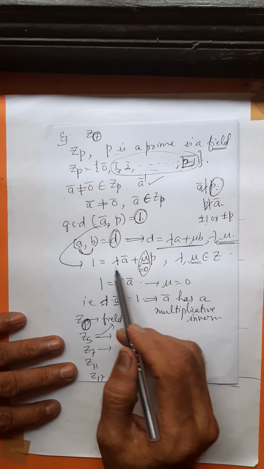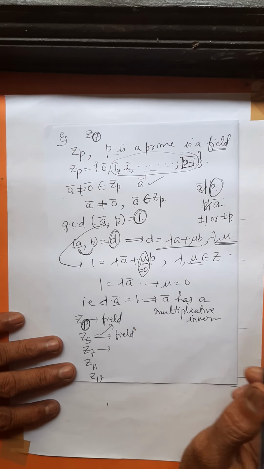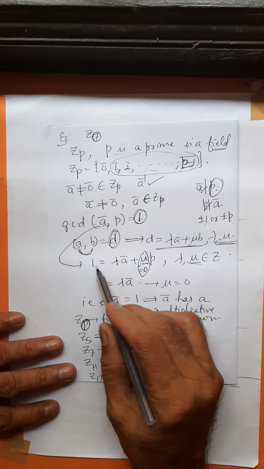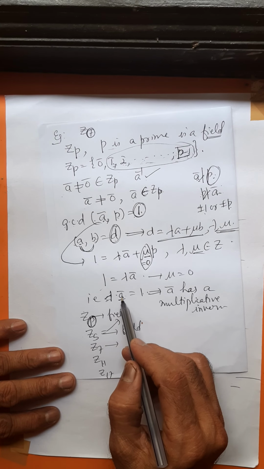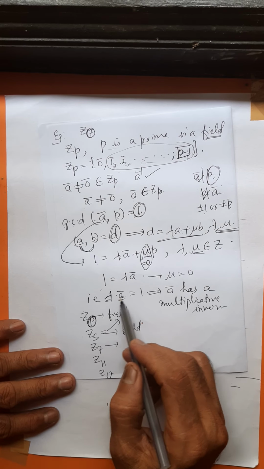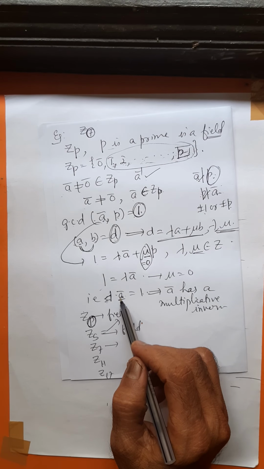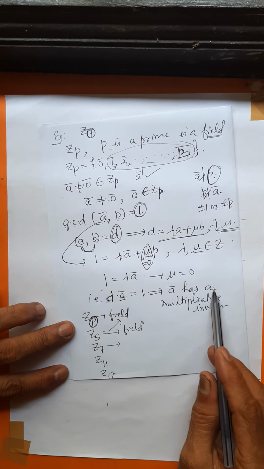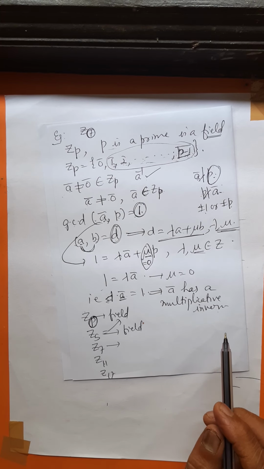For a particular value of mu, say mu equal to 0, you get lambda a bar equal to 1. This is nothing but saying that lambda is the inverse of a bar, because their product is 1. What is a bar? A bar is a non-zero member here. Any non-zero member has a multiplicative inverse. Therefore, ZP is a field.